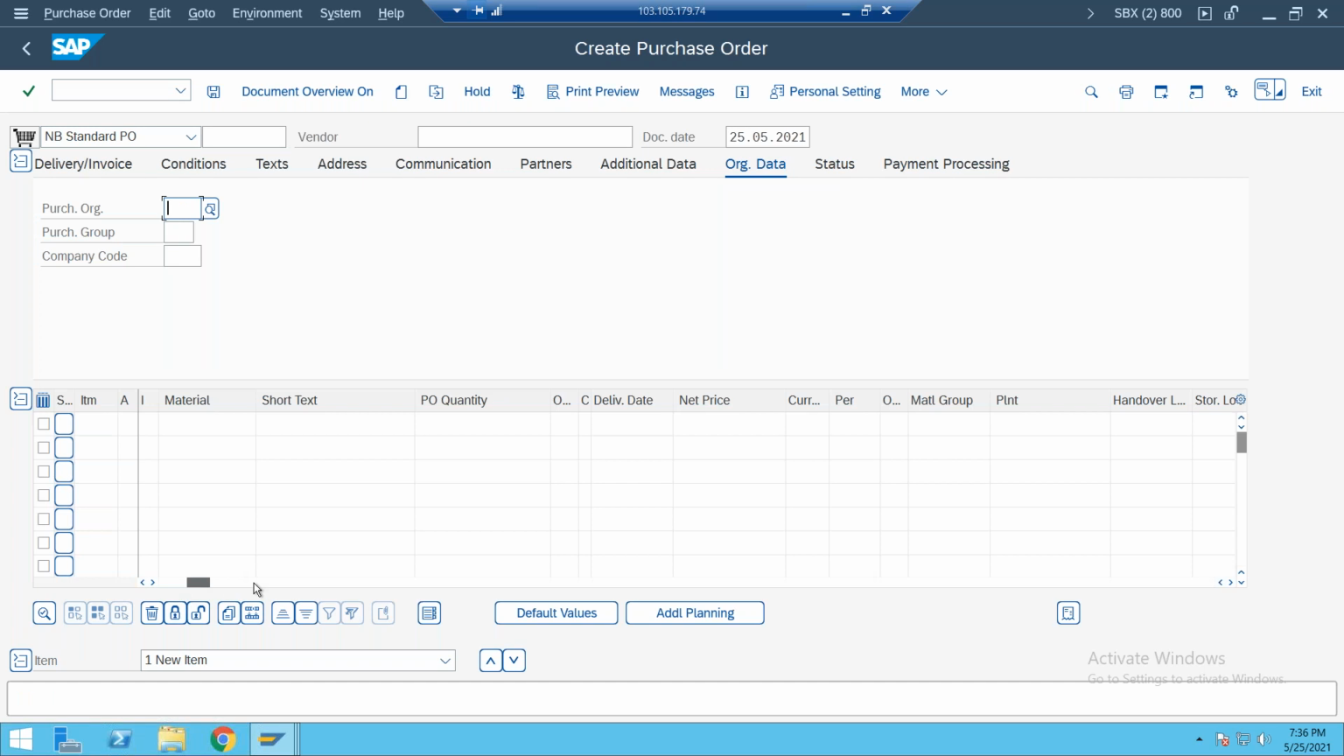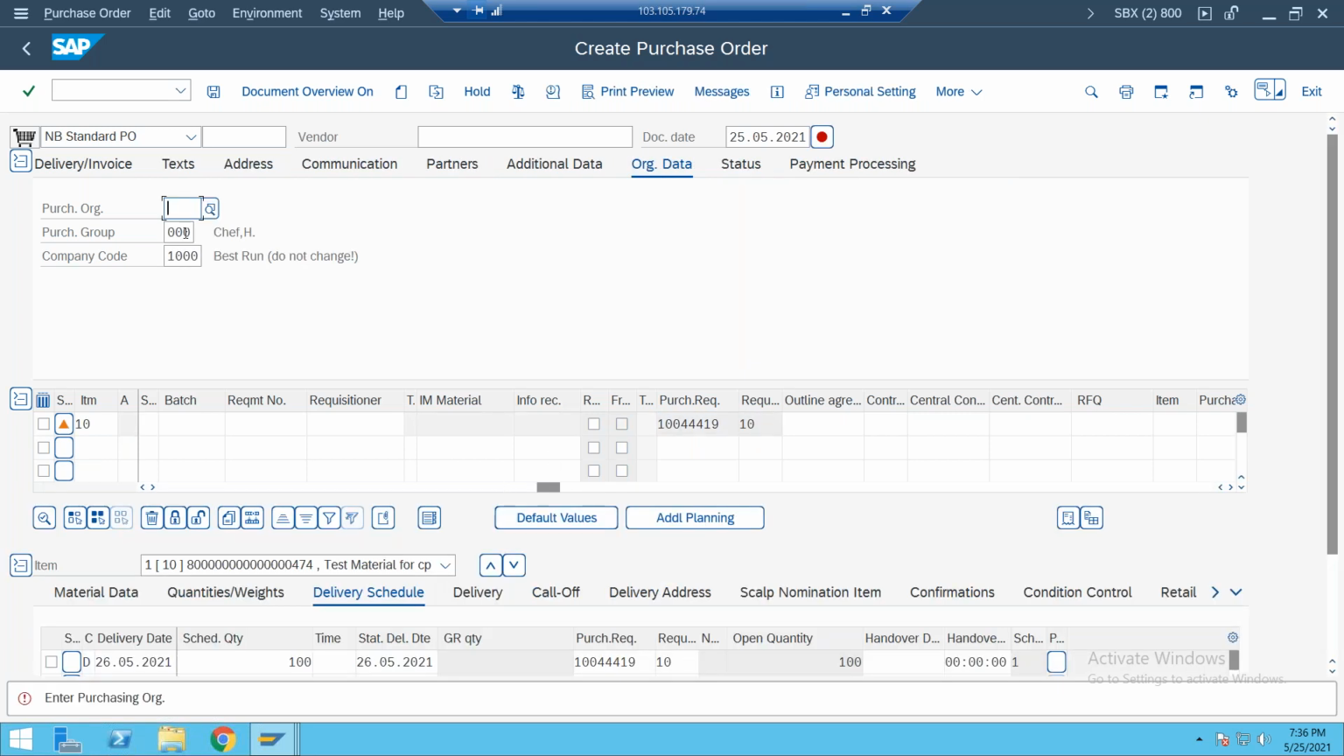Okay. So what we need to do is enter the purchase requisition number here. What is the purchase requisition number here? This is the purchase requisition number. Now enter all the details here. Go and enter the purchase organization and enter the vendor here.